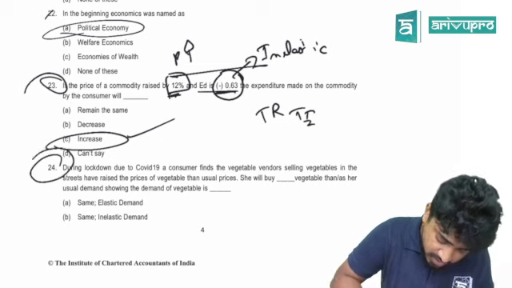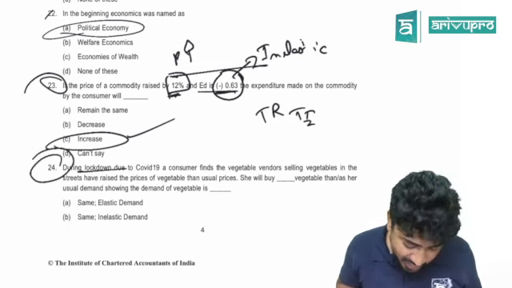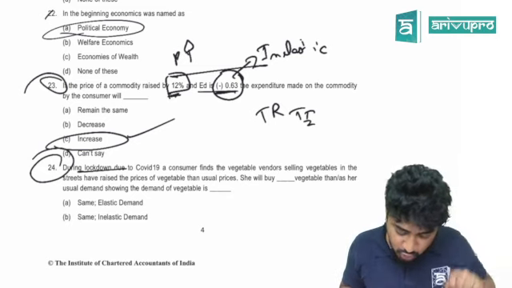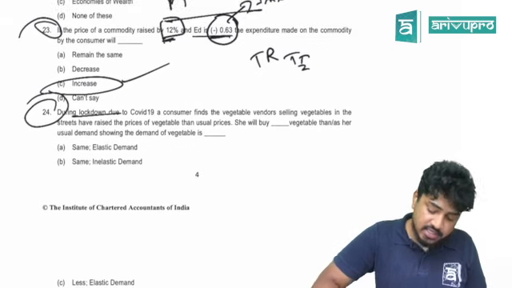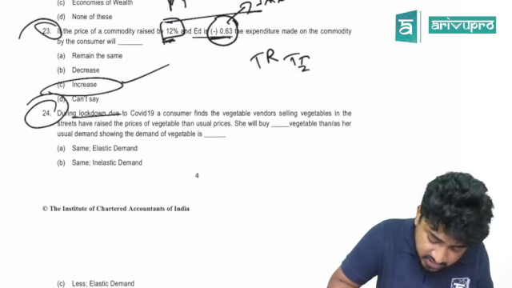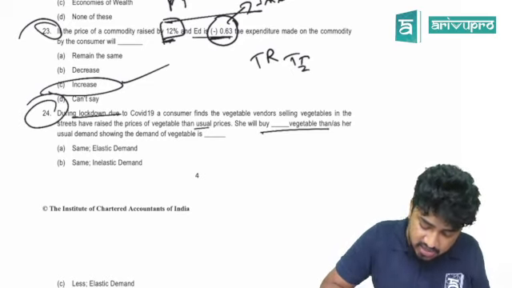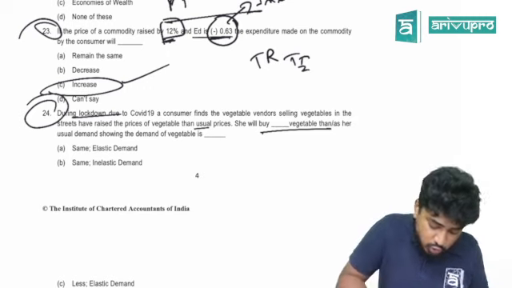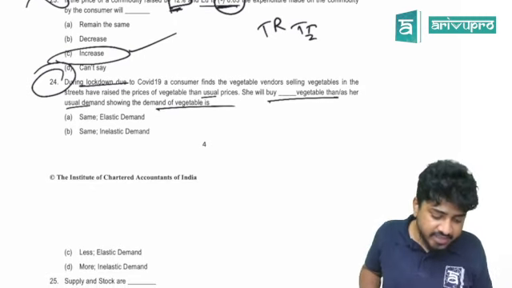Done. See, fresh question, lockdown question has come. During the lockdown, due to COVID-19, a consumer finds the vegetable vendors selling vegetables in the streets have raised the prices of vegetables higher than usual prices. She will buy dash vegetables than usual demand. Showing the demand of the vegetable is what? Please answer this.